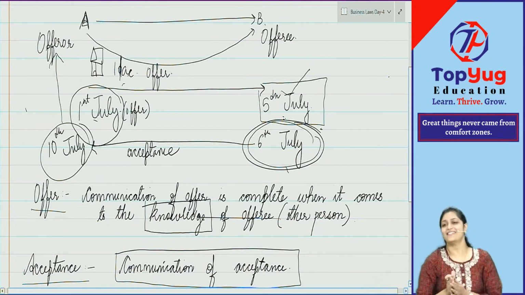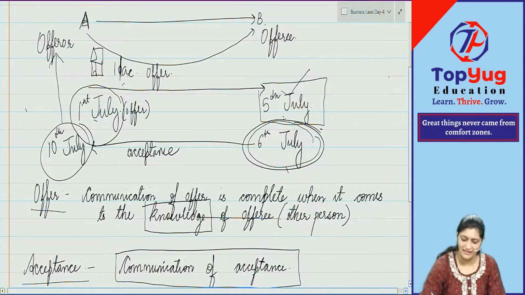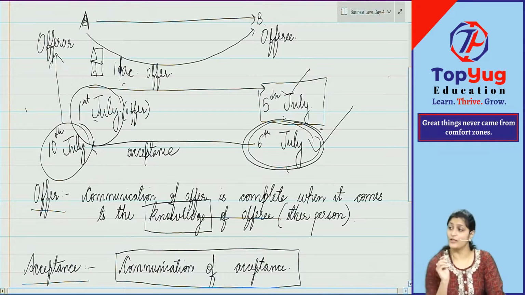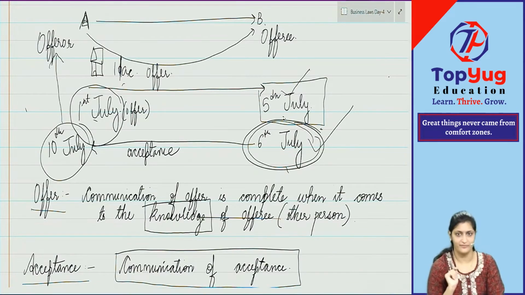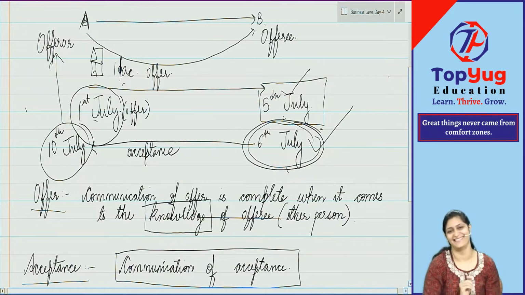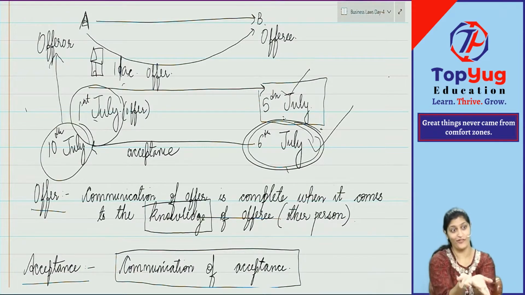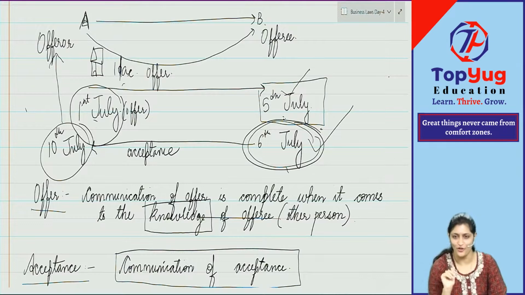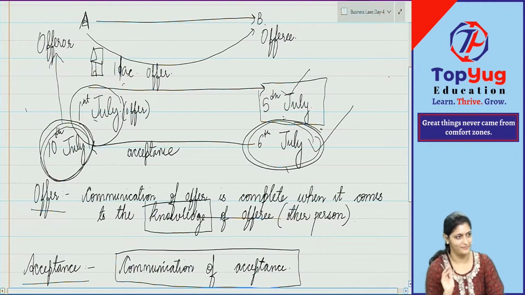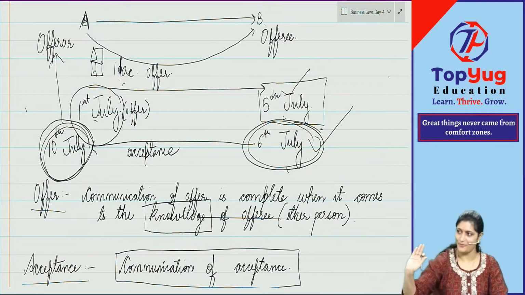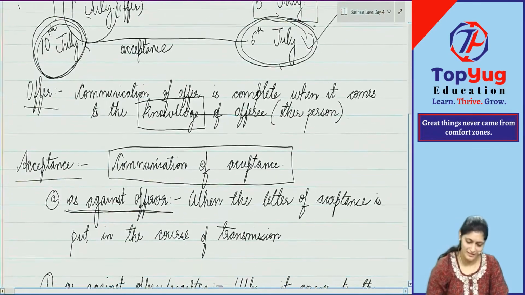So tell me, when is the communication of acceptance complete as against the offerer? When it is put in the course of transmission, that is 6th of July. Clear? When is the communication of acceptance complete as against the offeree? When it comes to the knowledge of the offerer. The offeree never gives acceptance to the offeree; the offeree gives it to the offerer. So it comes to the knowledge of the offerer, and when does that happen? 10th of July. Clear? Did you understand? Let us read from the material now once again. Note down the example. If you do not understand the example, we will see after class. Okay, let us read.